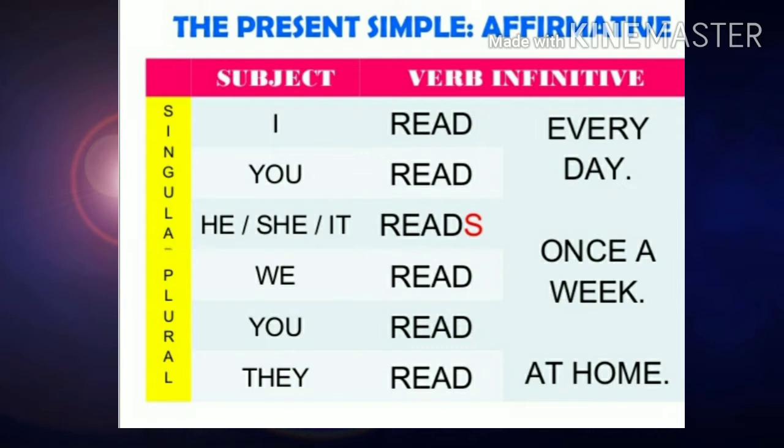Take the first person singular I, and the verb will be read, and there can be an object or not. For second person, you read. You can say I read every day, you read every day. Third person, he, she, it, and after that s or es will be added.